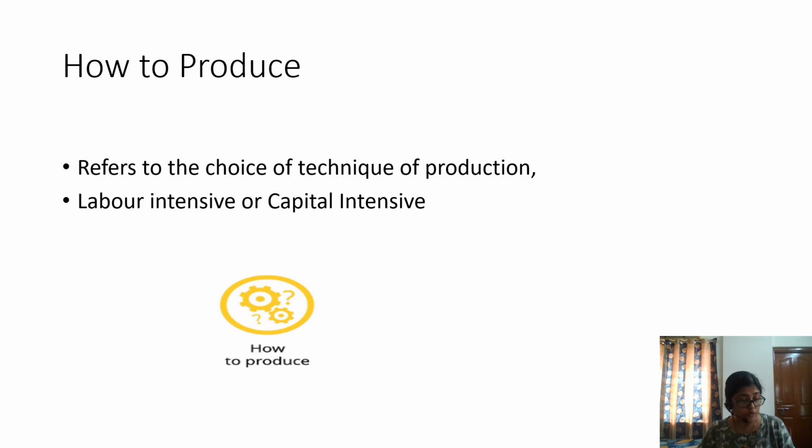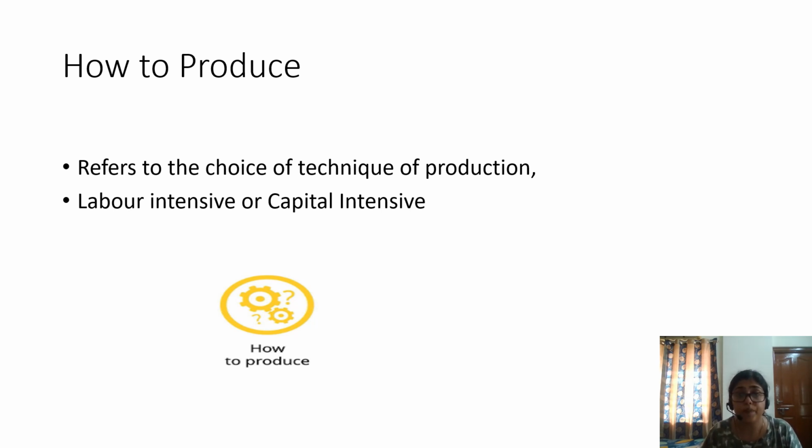Based on the price of labor or capital and the efficiency of workers or machines, they will choose the appropriate method for producing goods and services.